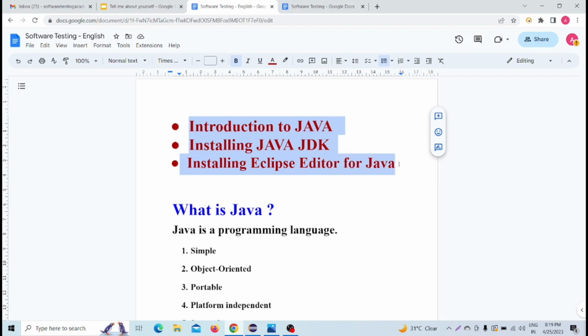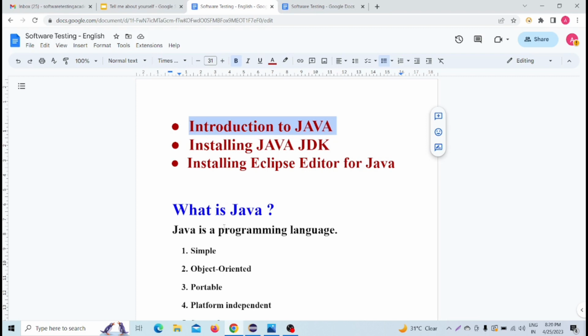So let's go to the first agenda, that is introduction to Java. First we have to know what is Java. Java is a programming language. As we all know, Java is a powerful programming language.